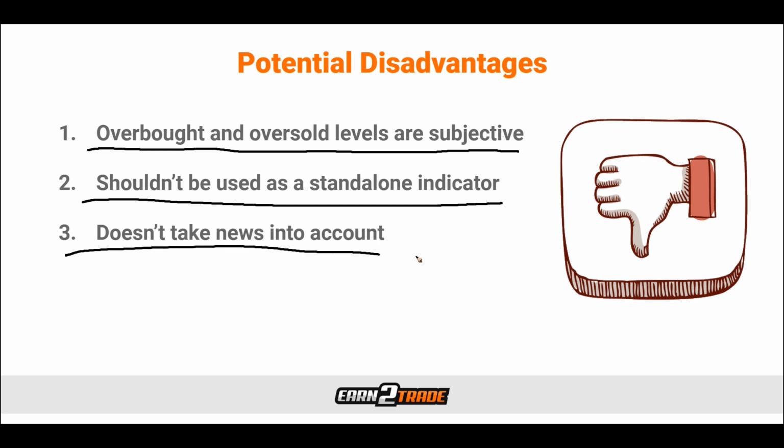And number three is it doesn't take news into account. Once again, most indicators don't do this either. The fact that the CCI doesn't take news into account means that if it is measuring around a particularly volatile period that was caused by news, it might skew the results of the CCI. So we need to take into consideration what's going on in the markets and always be aware of the news.